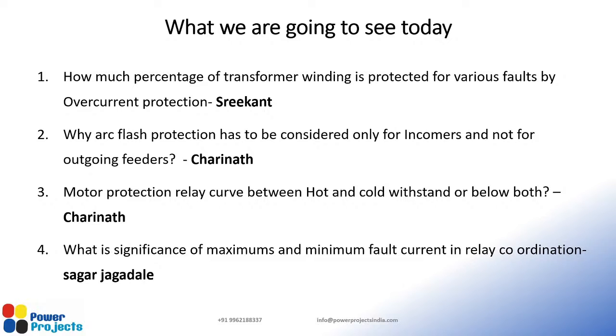Why arc flash protection has to be considered only for incomers and not for outgoing feeders? That's a question from Charinath. I could see that he's already here, so we will definitely answer that question. But if anyone has the answer, please post it. Why arc flash protection has to be considered only for incomers and not for outgoing feeders?